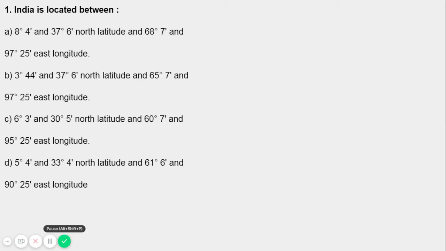India lies between latitude 8 degree 4 north to 37 degree 6 north and from longitude 68 degree 7 east to 97 degree 25 east, right? The country is divided into almost equal parts by the Tropic of Cancer, right? Okay, so it's the easiest one.